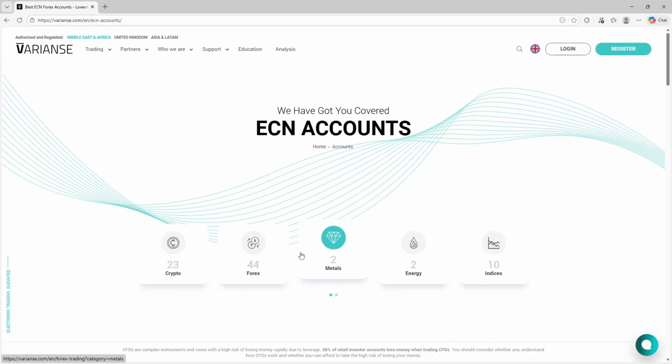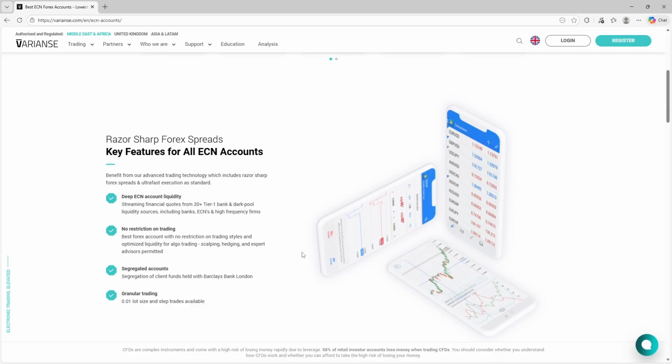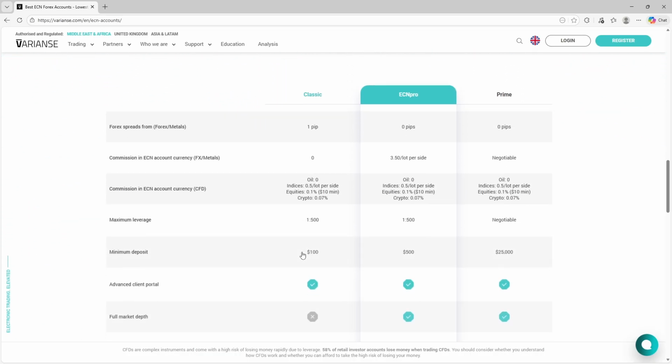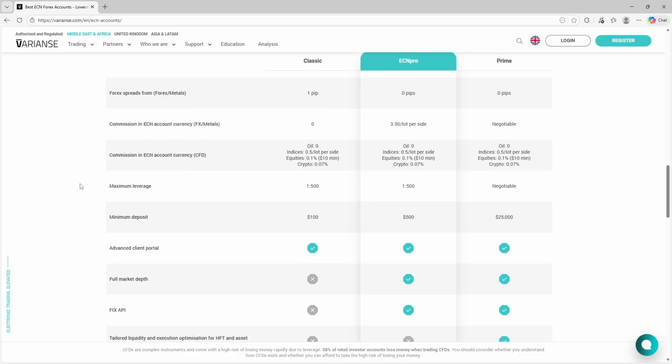Varianse offers 3 main account types: Classic, ECN Pro, and Prime. The Classic account is designed for accessibility, offering a straightforward trading setup for lower volume traders. The ECN Pro account is built for active and professional traders, providing raw spreads, full market depth, and advanced execution tools. The Prime account targets high net worth and institutional traders with customized liquidity, negotiable conditions, and significantly higher entry requirements.